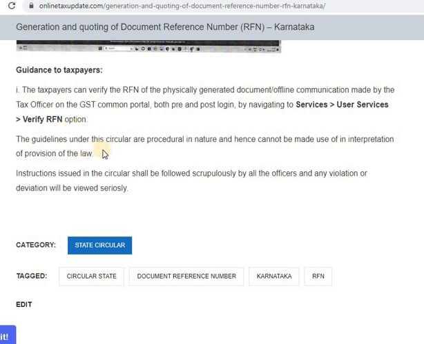The guidelines issued under this circular are procedural in nature, hence cannot be made use of for interpretation of any provision of the law. Instructions issued in the circular shall be followed scrupulously by all the officers, and any violation or deviation will be viewed seriously.